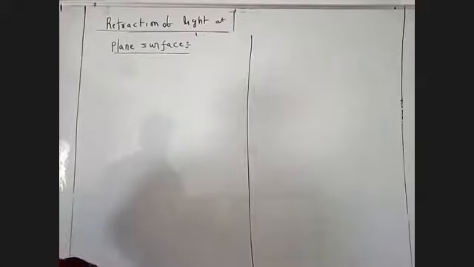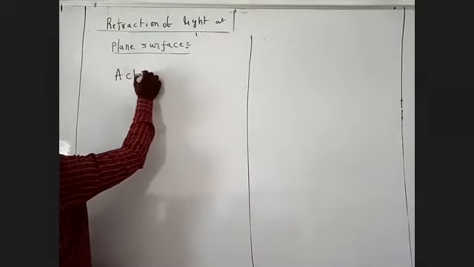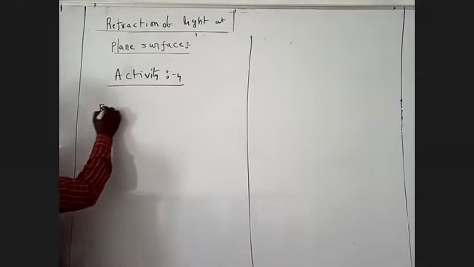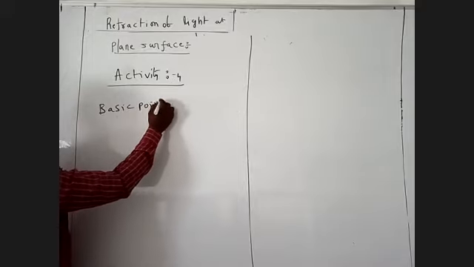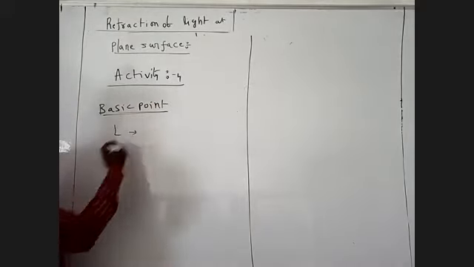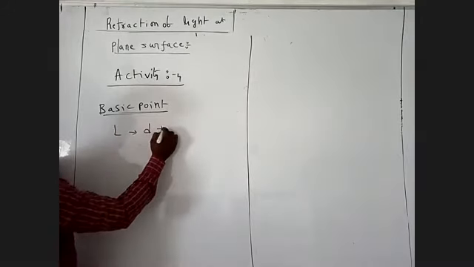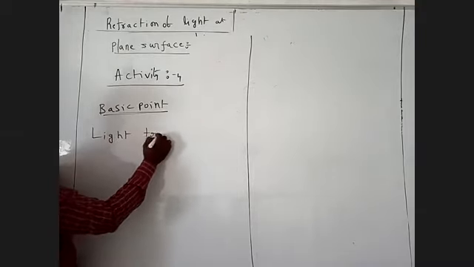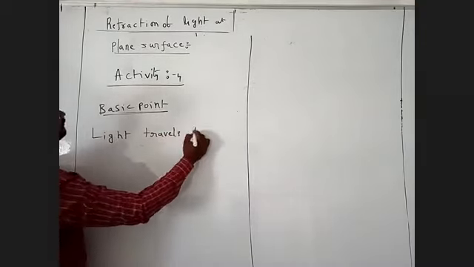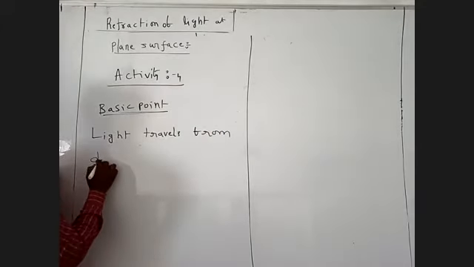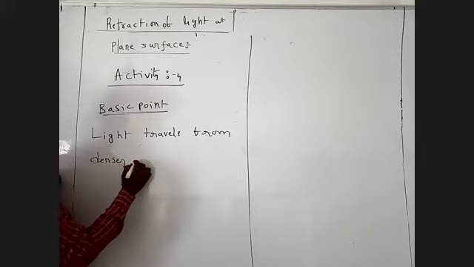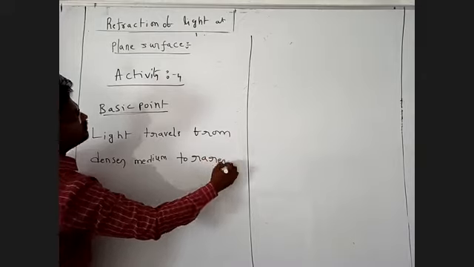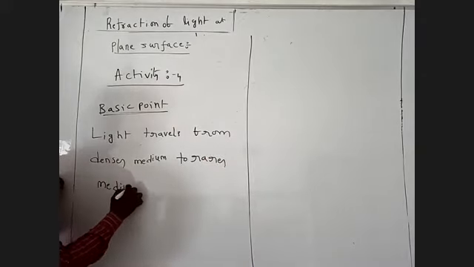Next, activity 4. What is activity 4? The basic point: light travels from a denser medium to a rarer medium.